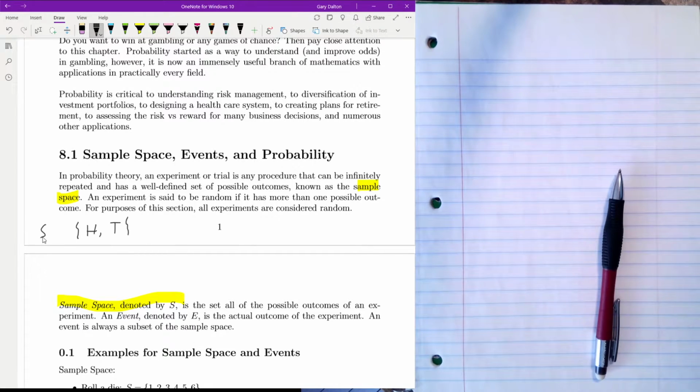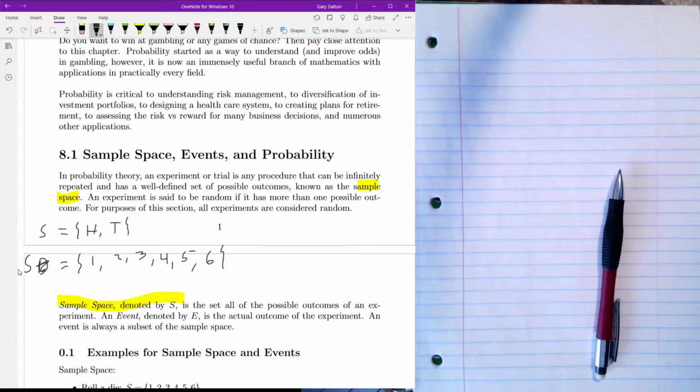So the sample space is heads and tails. For rolling a die, a single die, your sample space is the numbers 1, 2, 3, 4, 5, 6. That's your sample space. Generally, as I said, we denote it as S.